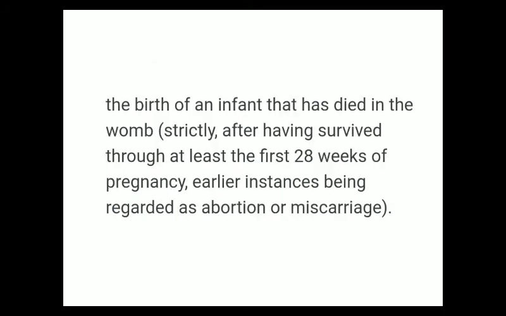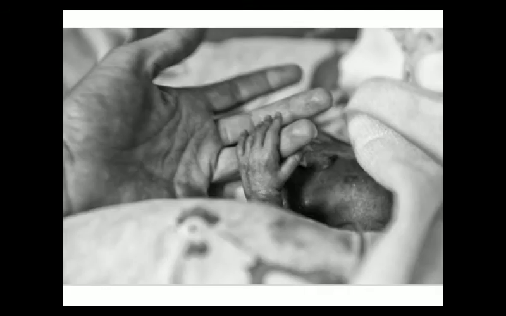One more term is given, that is stillbirth. What is the meaning of stillbirth? The birth of an infant that has died in the womb. If such a birth takes place, then it is known as stillbirth, but strictly after having survived through at least the first 28 weeks of pregnancy. So if the fetus, after surviving for 28 weeks, dies inside the womb of the mother and such a birth takes place, then it is known as stillbirth. So in this case you can see that in stillbirth, the dead baby is given birth by the mother.